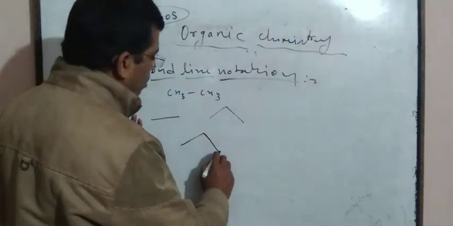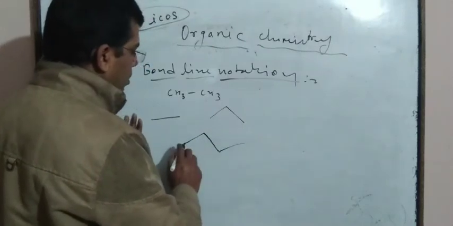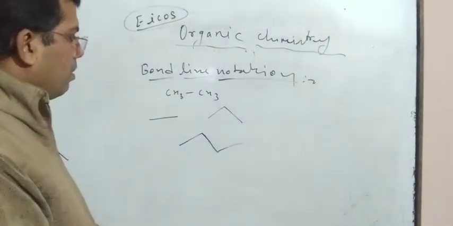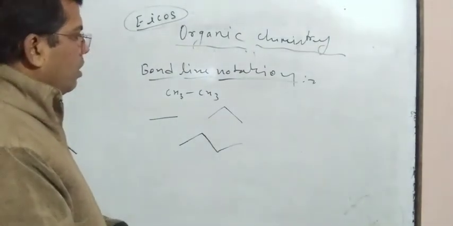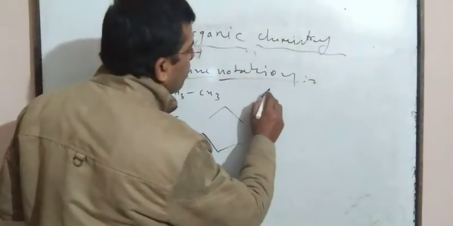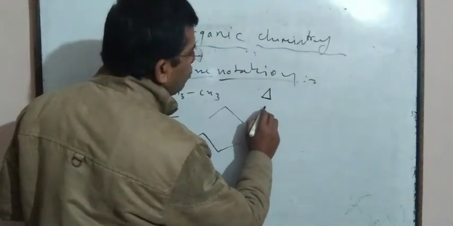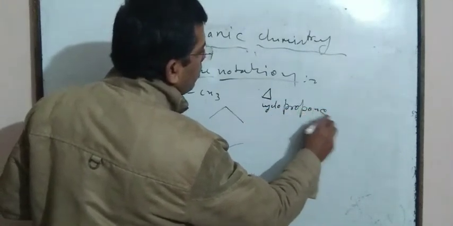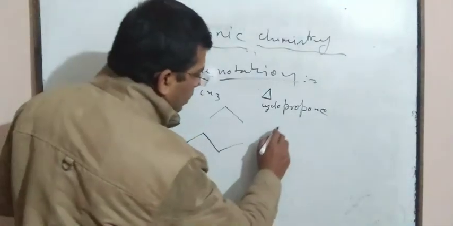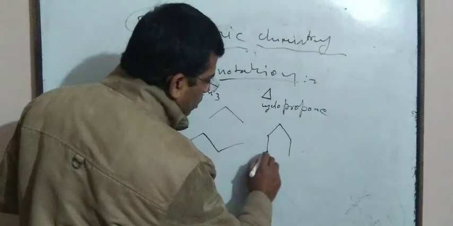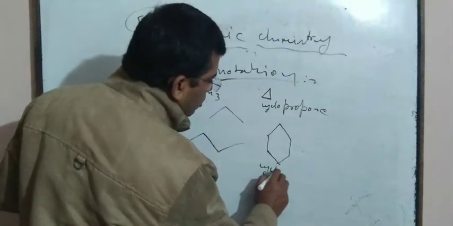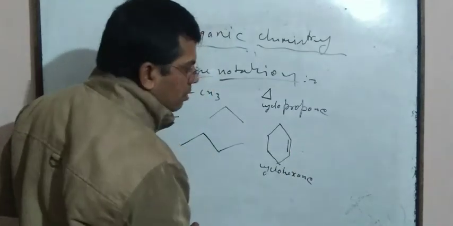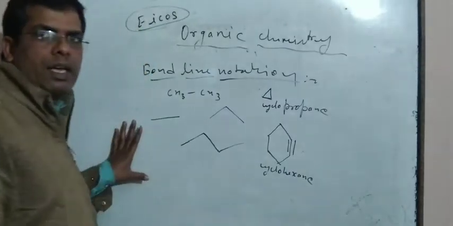For butane, this one, 1, 2, 3, CH3, CH2, CH2, CH3. This one is butane. If you are going to write down cyclopropane, then it is cyclopropane, CH2, CH2, CH2. Cyclohexane, like this. This one is cyclohexane. This one is cyclohexene. And this one is cyclohexane.